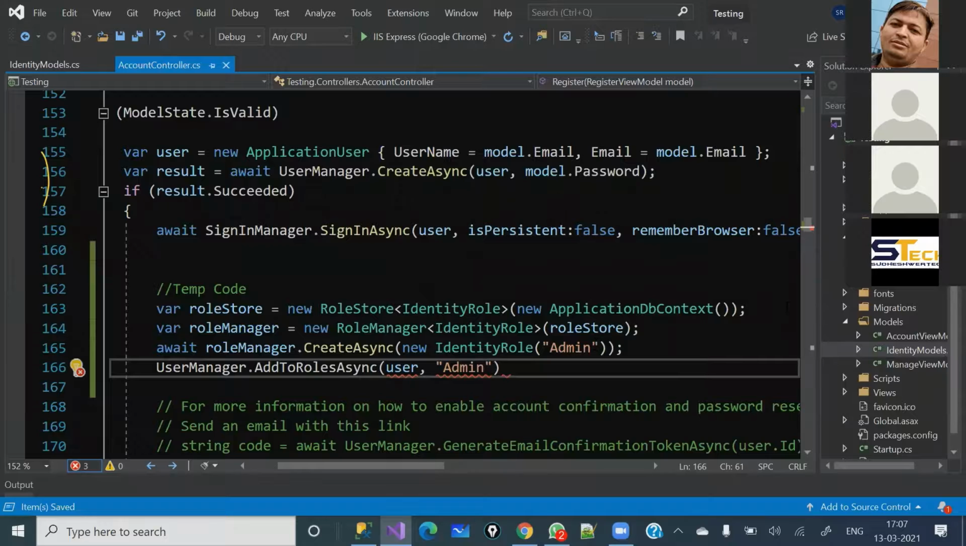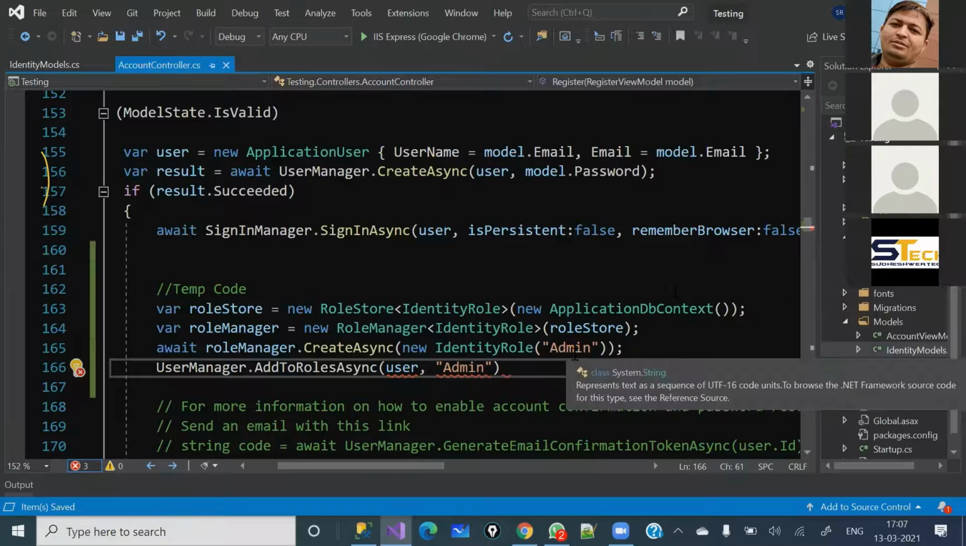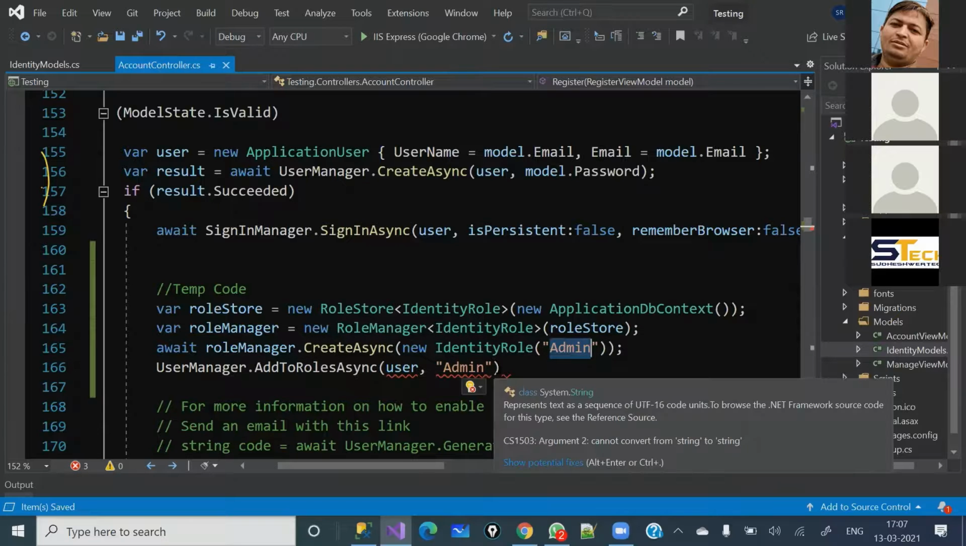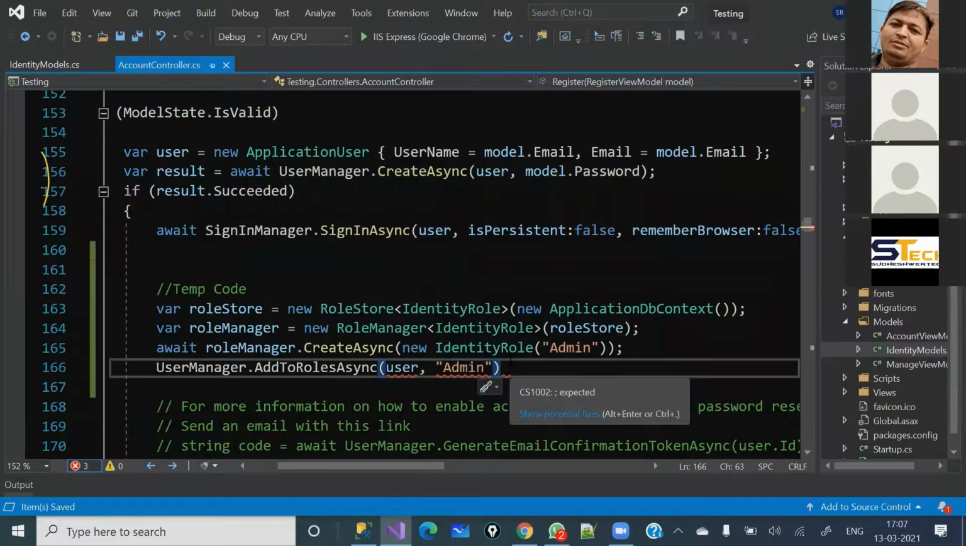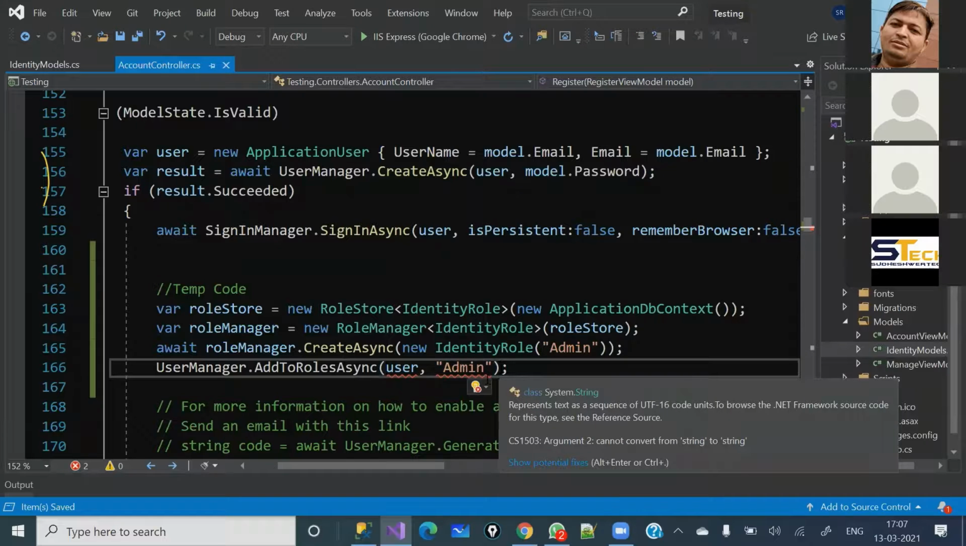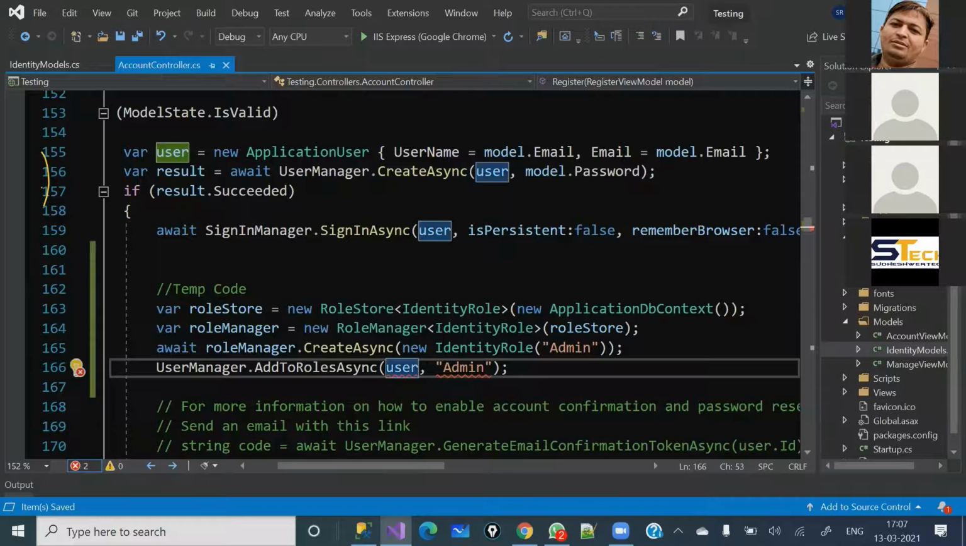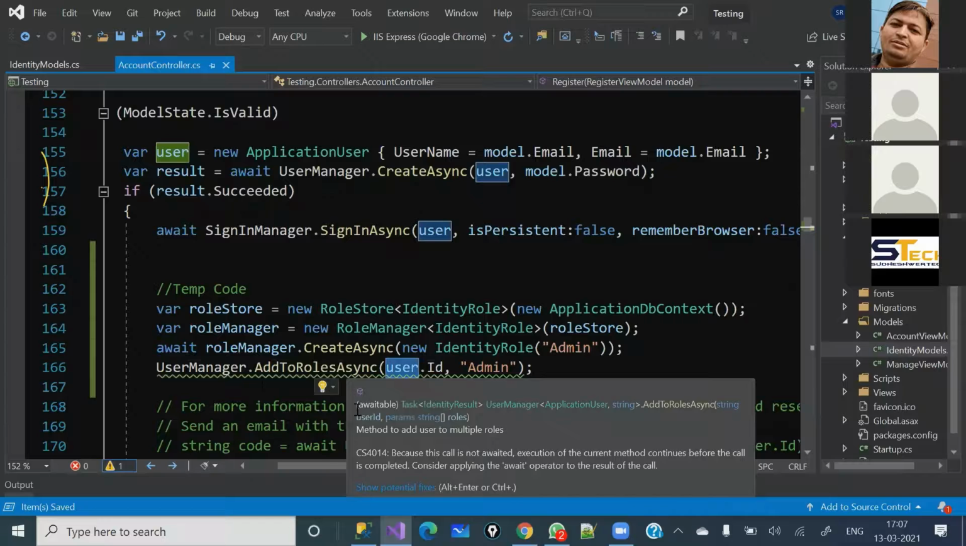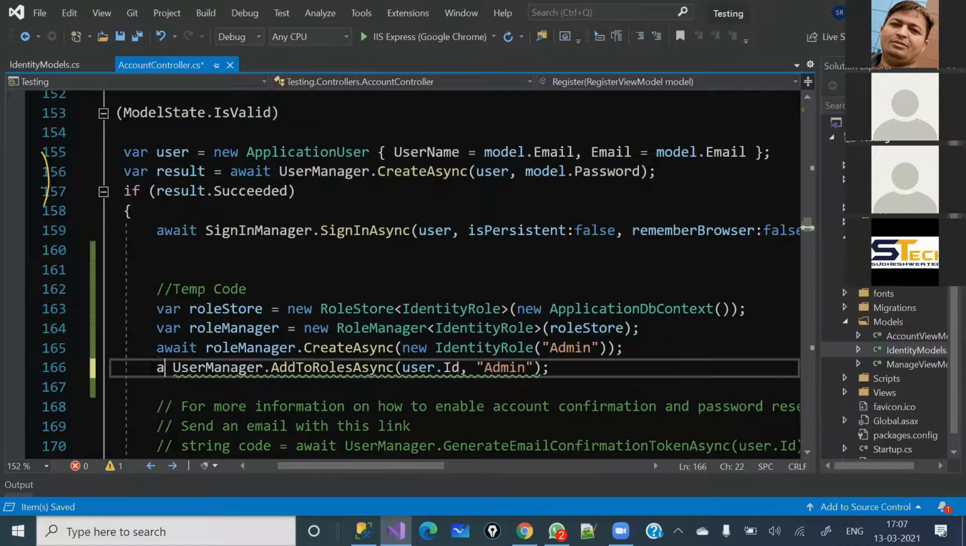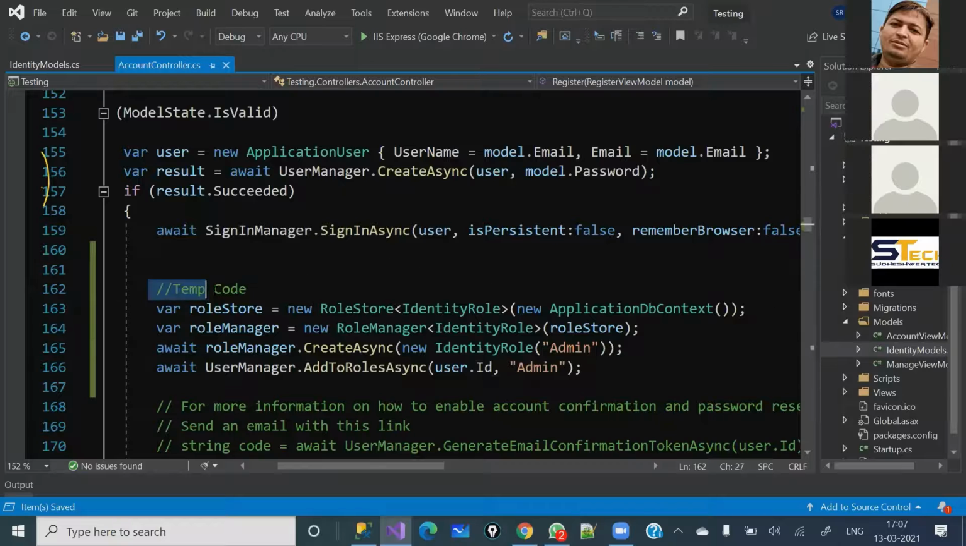What you can do, you can create a static class, and you can give static properties over there, I mean for the different roles, and directly you can pass them here. So you need not use magic strings, but only due to time limitation, I'm just going to manually put the hard-coded values here. And here, what we need to give is the user ID. That's the reason it is giving an error. Because now this is an async method, it is expecting the await keyword. So I'm just going to give the await keyword here. Now, perfect. So this is just temp code to create the admin credential, admin role.